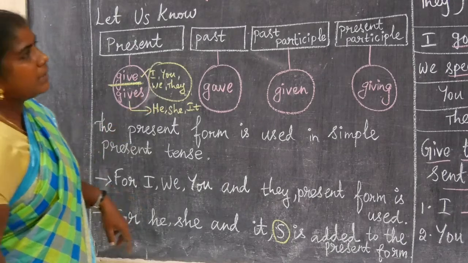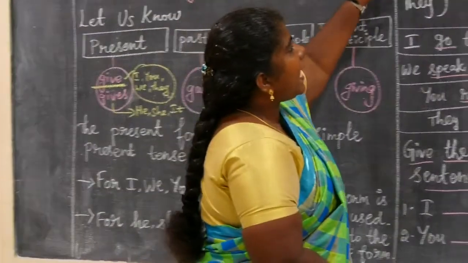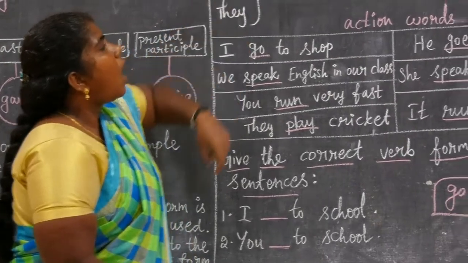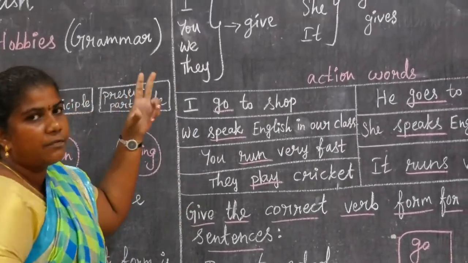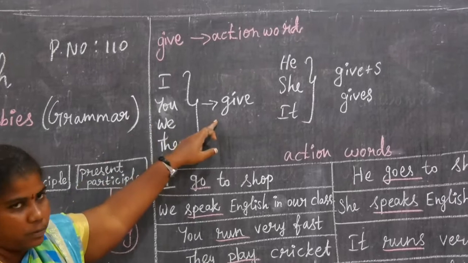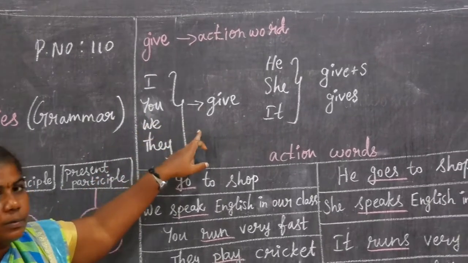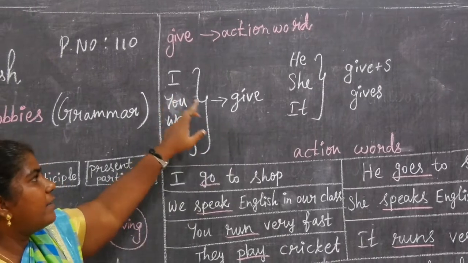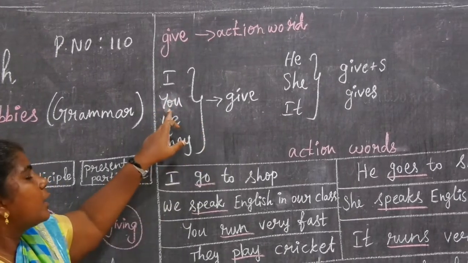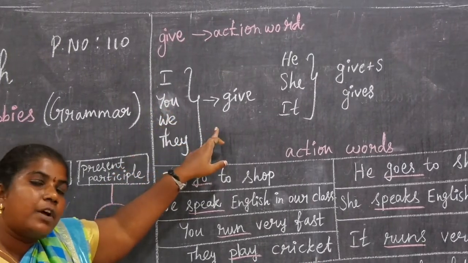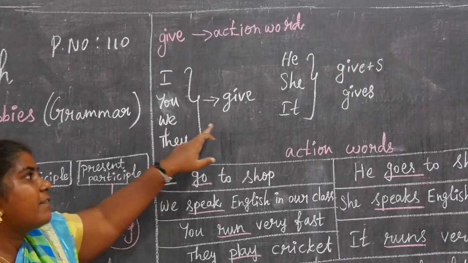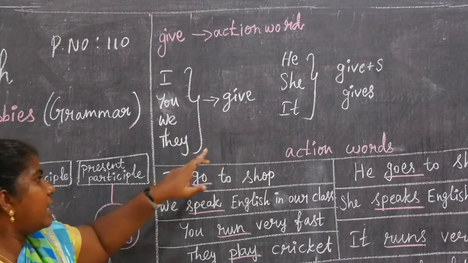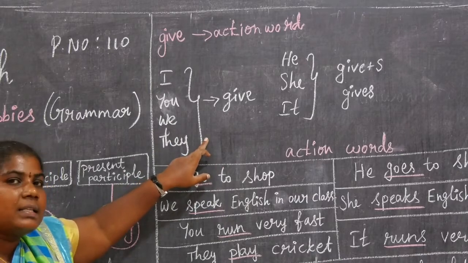So we take one action word, give. How do you write this action word in the present form? I give, you give, we give, they give. I give a pen to my friend. You give a pen to your friend. We give a pen to our friend. They give a pen to their friend.